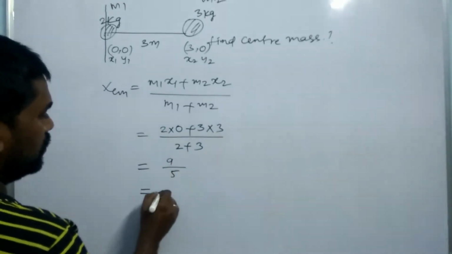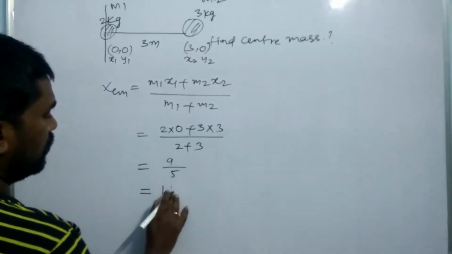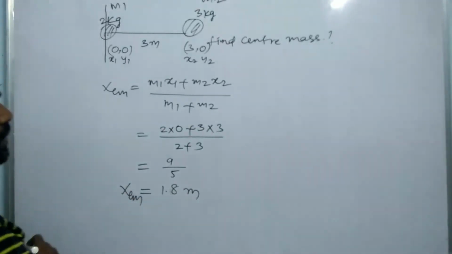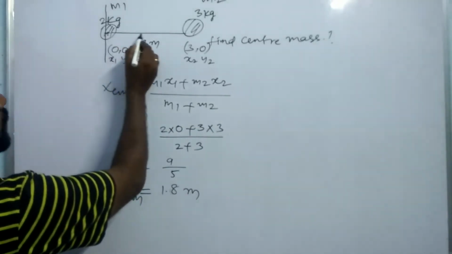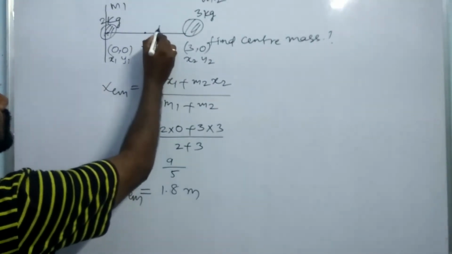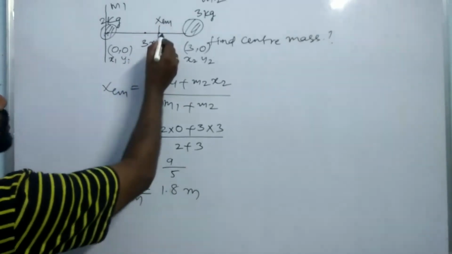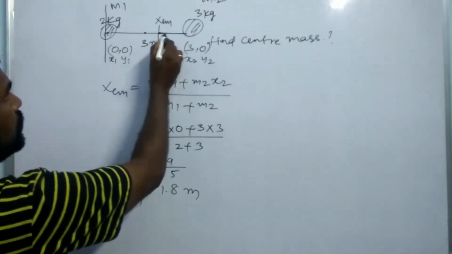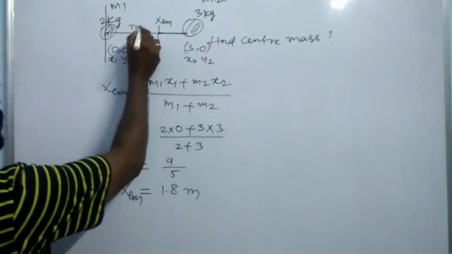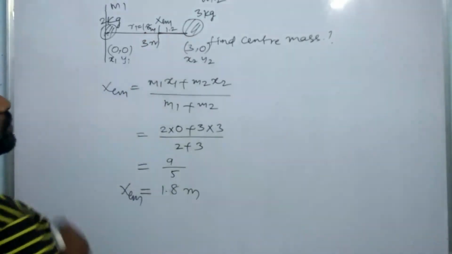It is equal to 1.8 meters. So xcm equals 1.8 meters. Counting 1.5, 1.6, 1.7, 1.8, this is the 1.8. So the center of mass is at 1.8, which is nearer to the heavier mass. The distance R1 equals 1.8, so the remaining distance equals 1.2.